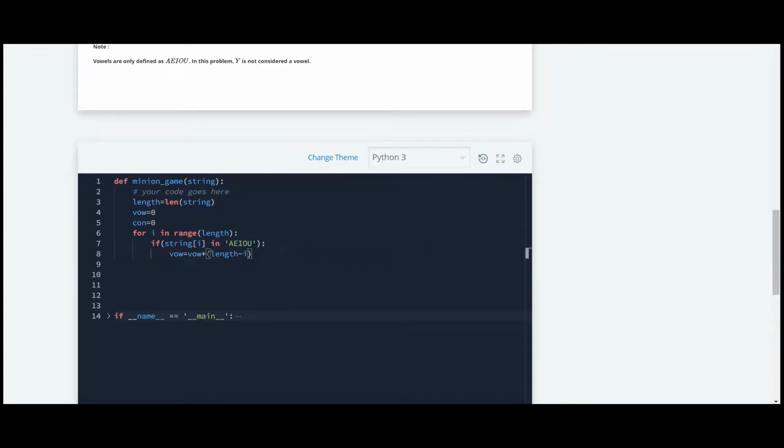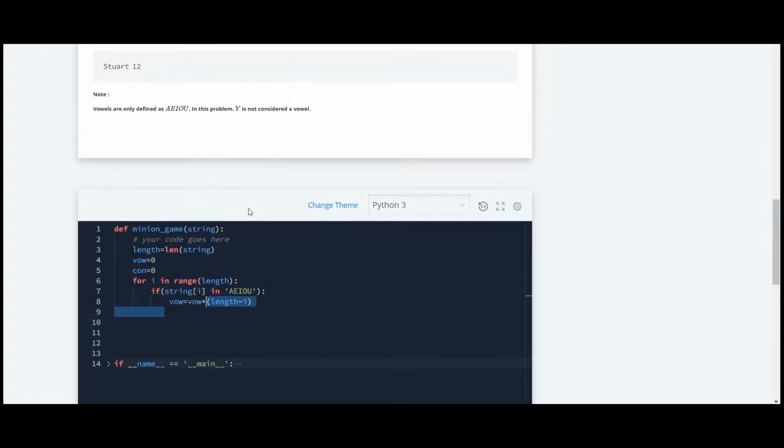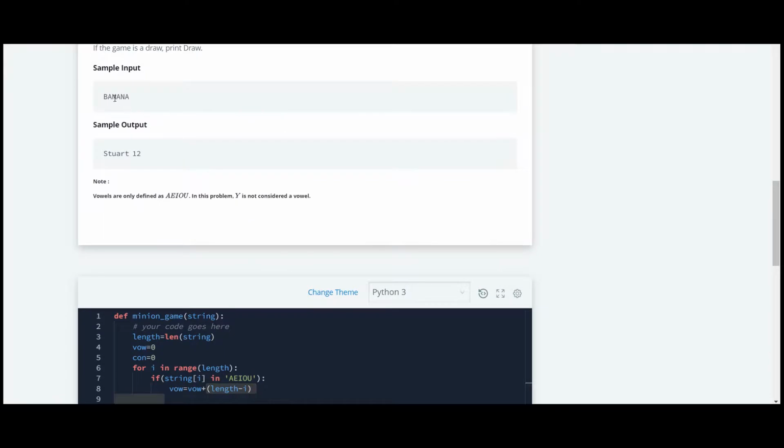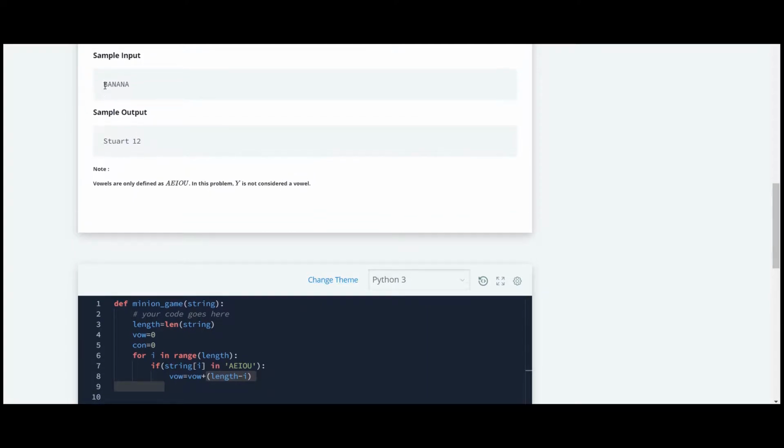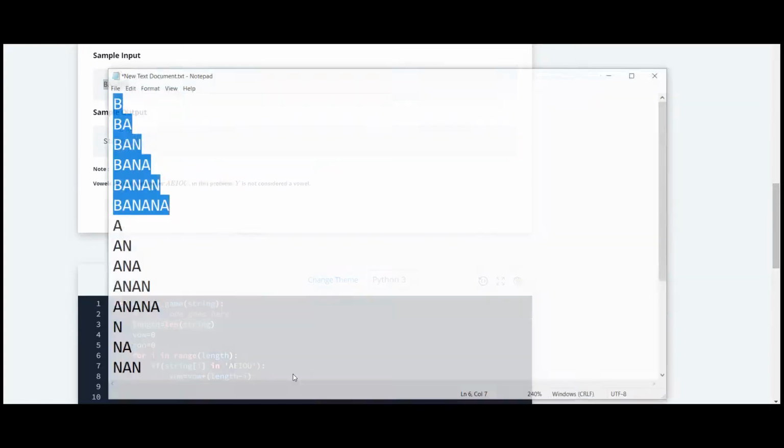We are adding it by length minus i. I'll explain why we are adding it by length minus i. At first, when we are going to count the words starting with B, the i will be 0 and the length of the string is 6. So 6 minus 0 will be 6. So the number of words which can be made starting with B are 6 words, as I have shown you in this explanation.